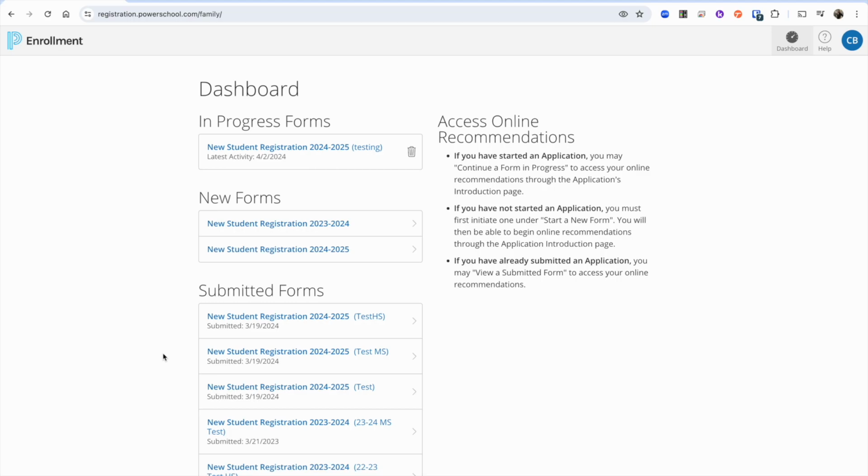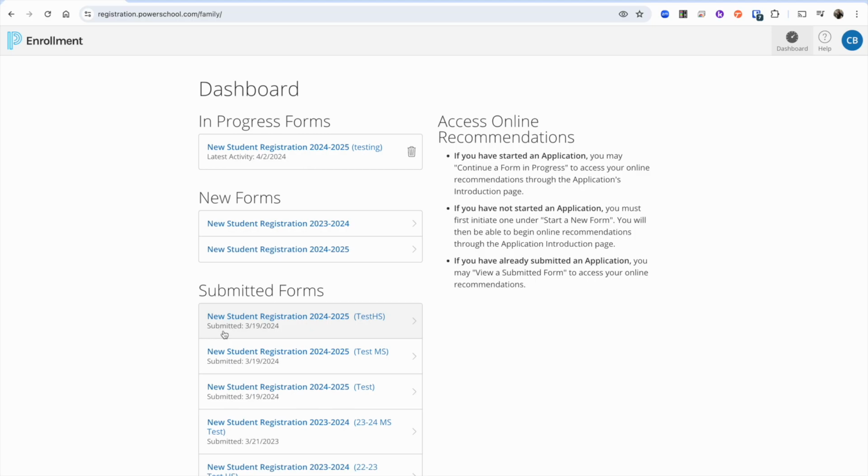First thing we need to talk about is what is a new student. A new student in our district is a student who has never attended school in our school district before. Another group of new students is students who have previously attended our school district, but then they left and now they're coming back. They would be considered new students because they're not active in our system at the current time.